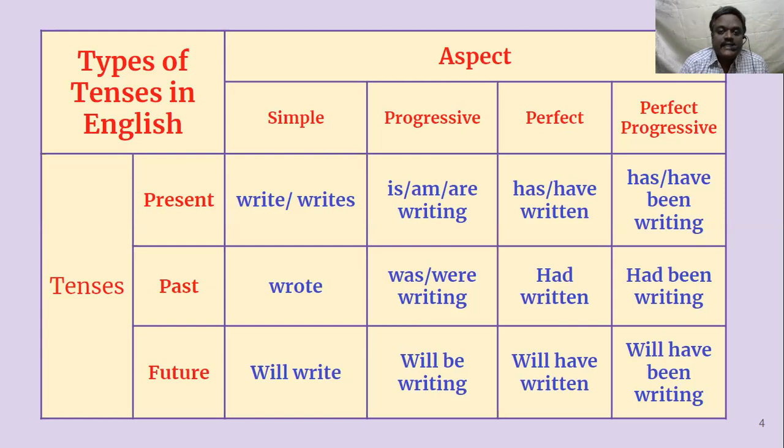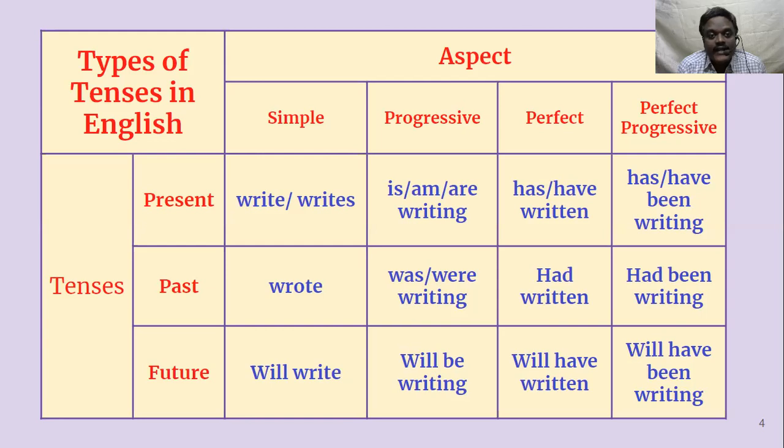Not only these 12 sentences, again you have to write negatives. Like I told you, he sings a song. What is the negative for that one? He is not singing a song. Sorry, he doesn't sing a song. He sings a song, he doesn't sing a song. He is singing a song, he is not singing a song. He has sung a song, he has not sung a song. He has been singing a song, he has not been singing a song.